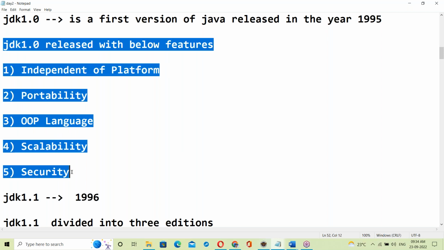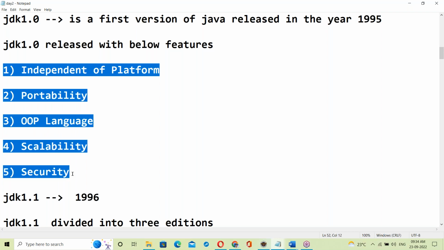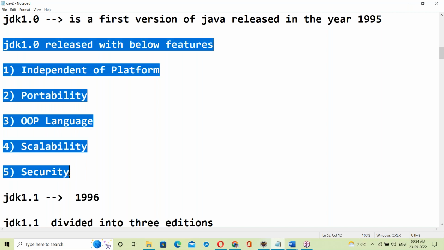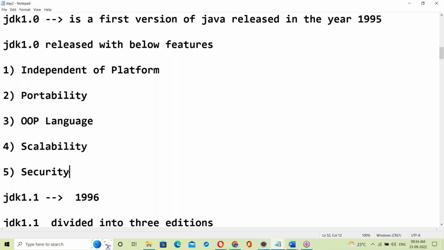These are the initial features of Java. To understand these features, in the last two classes we discussed some basics. What we discussed in the last two classes is enough to understand this.